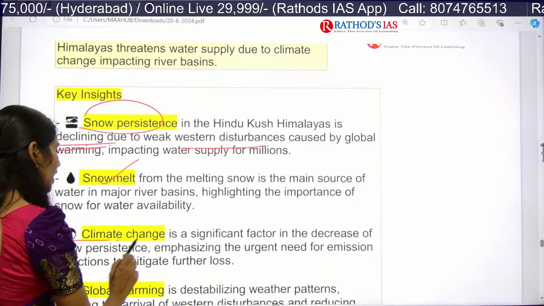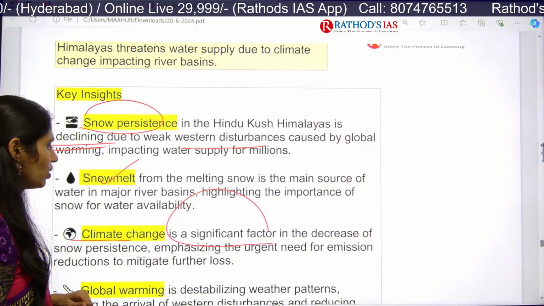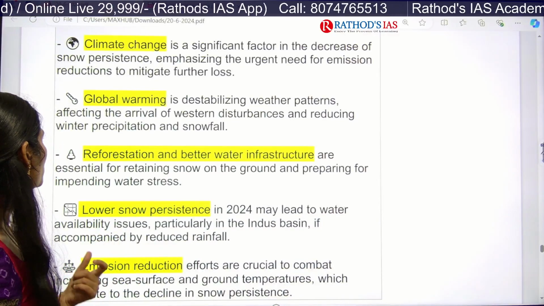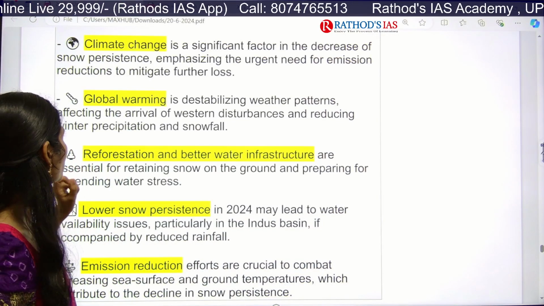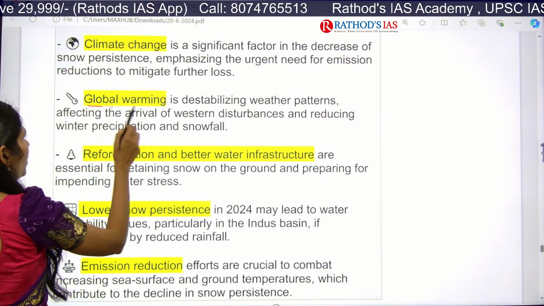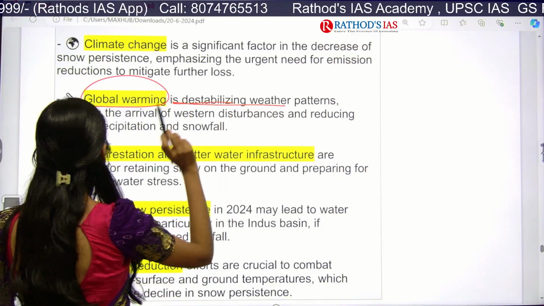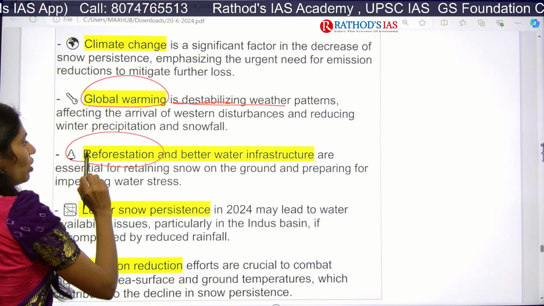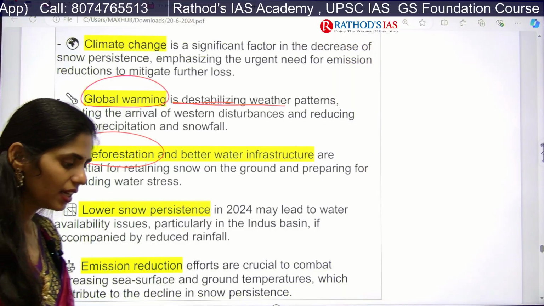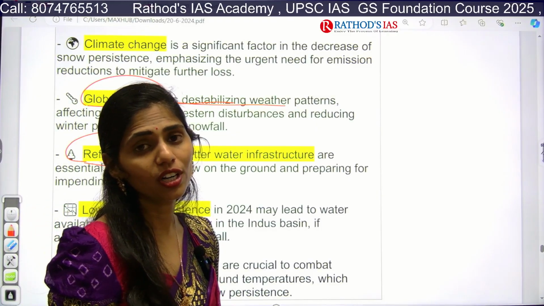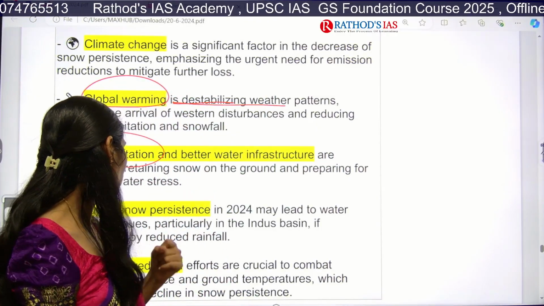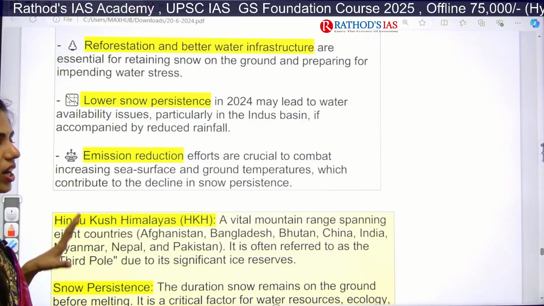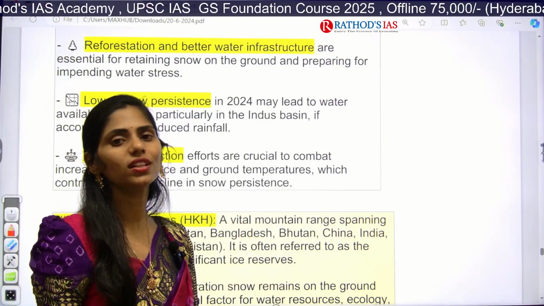And climate change is a significant factor. Okay. Because of this, we need to take urgent steps to stop emissions and take mitigation measures, and global warming is even destabilizing. Okay. And reforestation is one of the important things we can take, and we have to focus on better water harvesting or water infrastructure, and on reduction of emissions. All these are the key highlights given in this article.